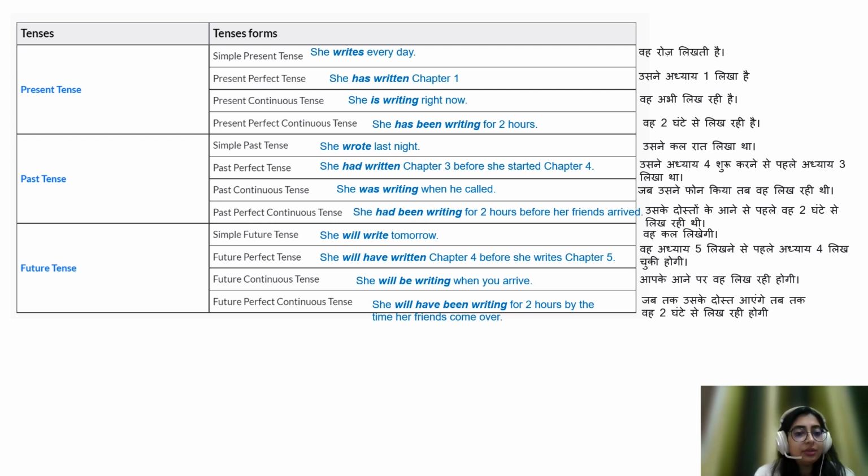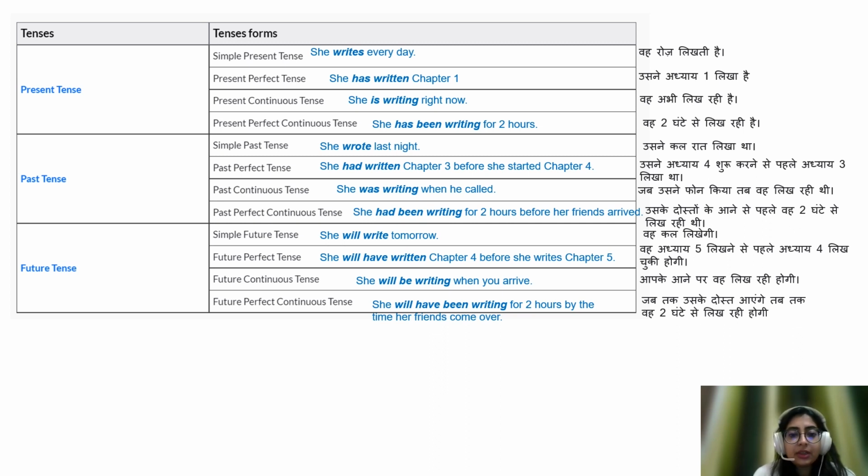The third is future tense. So again, in the simple future tense, which is very simple as by the name, she will write tomorrow, वह कल लिखेगी. The future perfect tense is she will have written chapter 4 before she writes chapter 5. अध्याय 5 लिखने से पहले अध्याय 4 लिख चुकी होगी. The third category in future tense is future continuous tense, which goes by an example. She will be writing when you arrive. आपके आने पर वह लिख रही होगी.